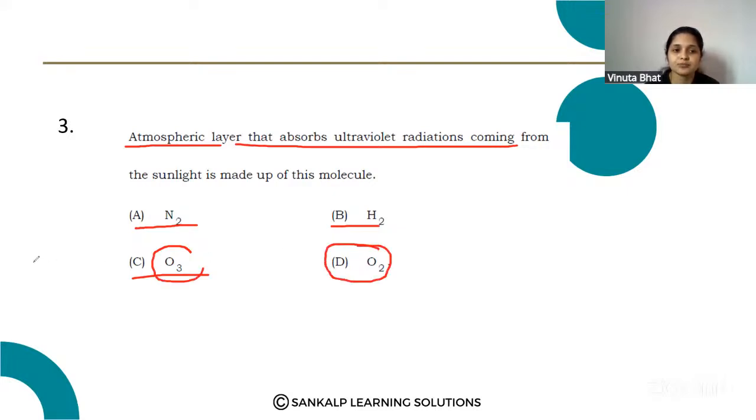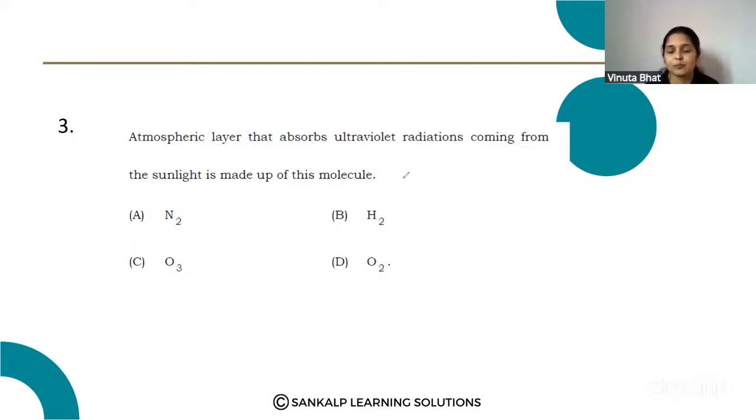Here, the atmospheric layer present around the earth absorbs the ultraviolet radiation and prevents damage to all the organisms and plants. That is because of ozone, O3.